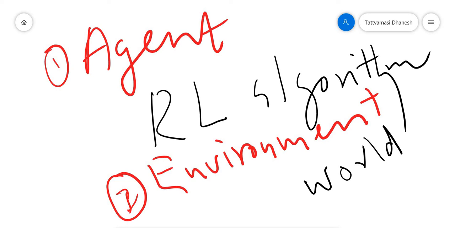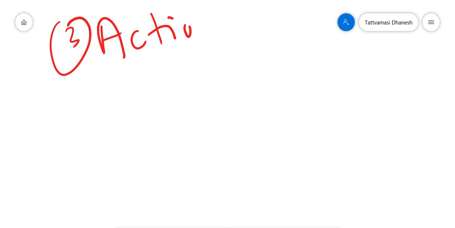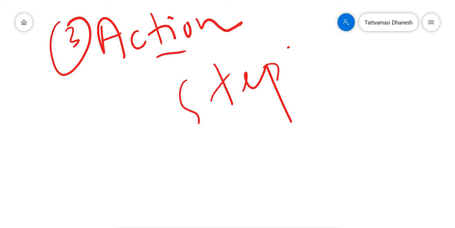Now action, the third term you need to understand. We already used these terms in our discussion. Action means all possible steps the agent can take. What are all the possible steps the agent can take? That is action.